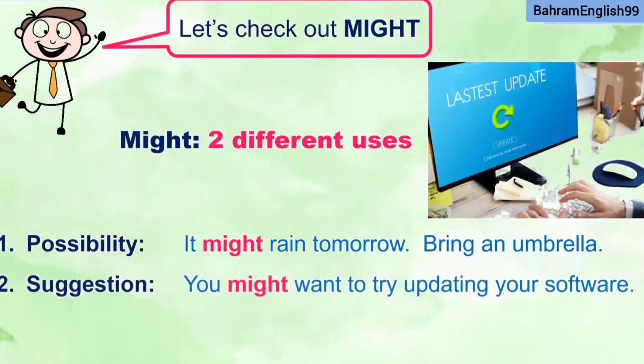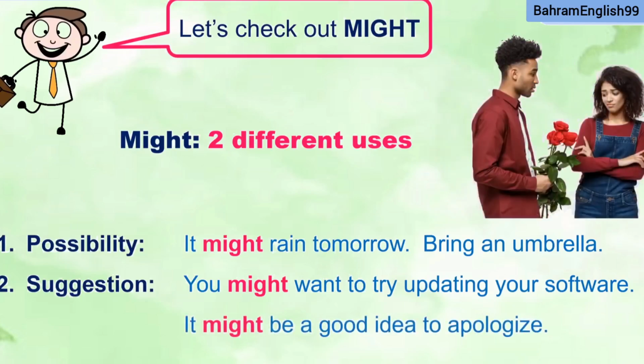Number 2, suggestion. You might want to try updating your software. So might is often used with might want to. So want to is following might. You might want to try updating your software. But you can also use it alone. It might be a good idea to apologize.